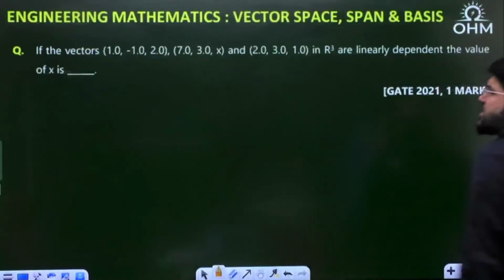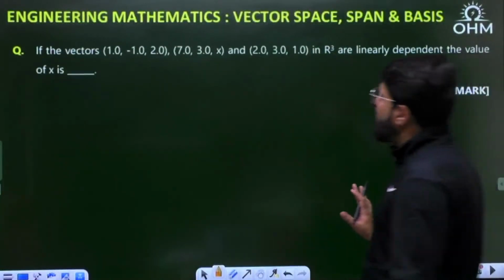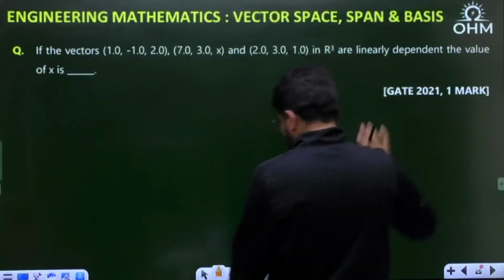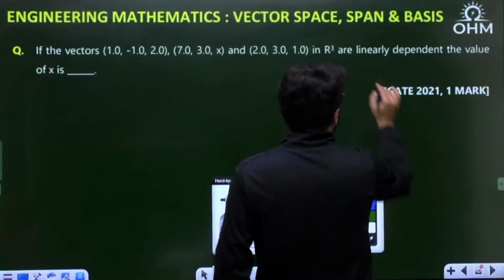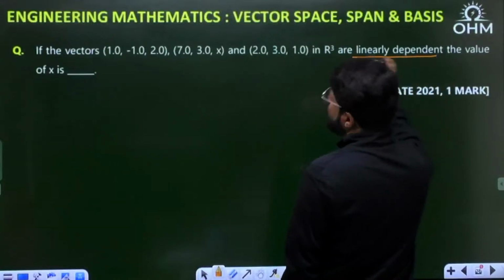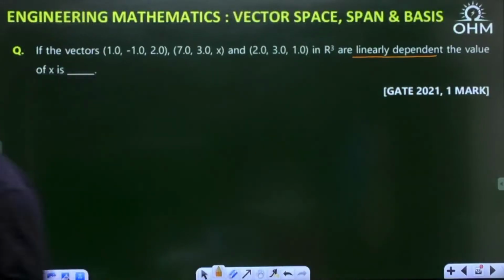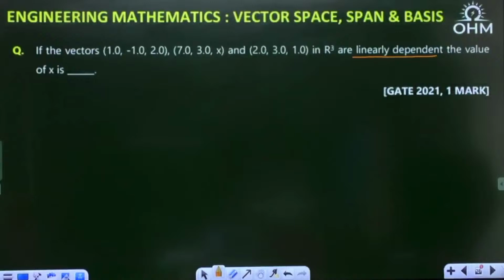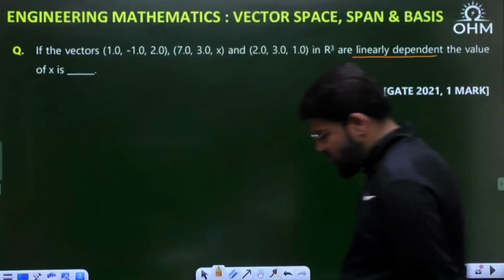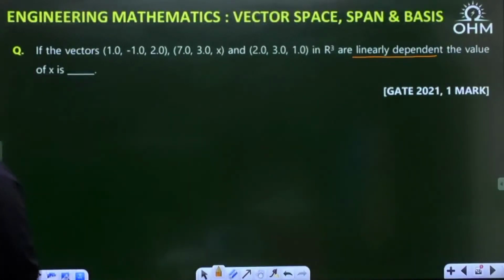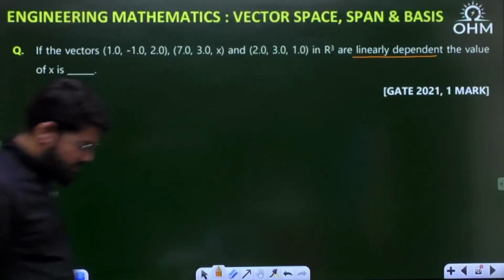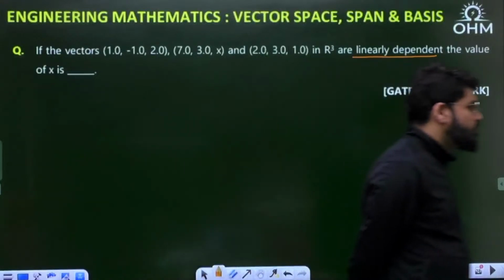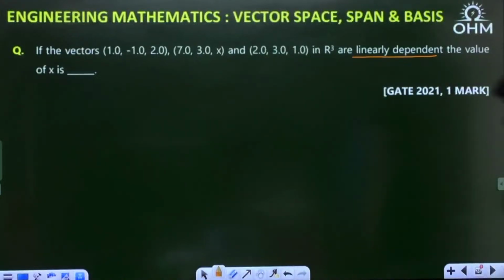Next question. See, GATE 21, 1 mark question. If the vectors in R3 are linearly dependent, simple question, direct question. If the given vectors are linearly dependent, what is the value of x? Let's do it. What is the value of x?